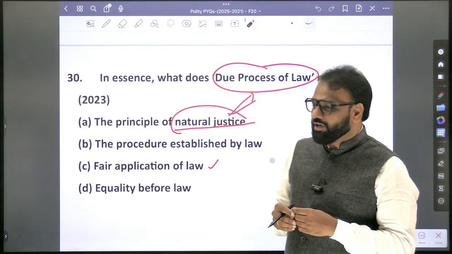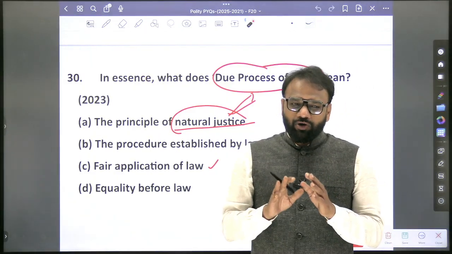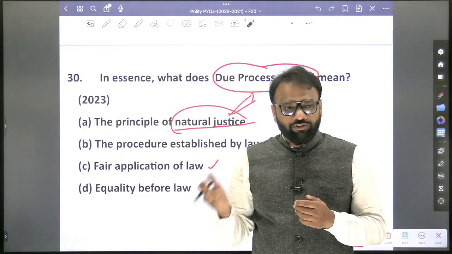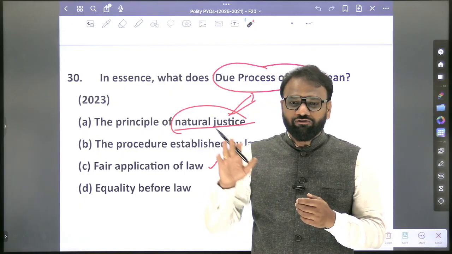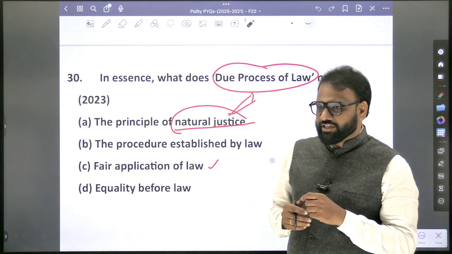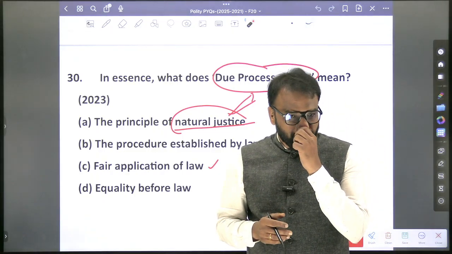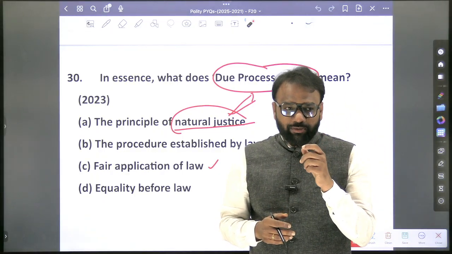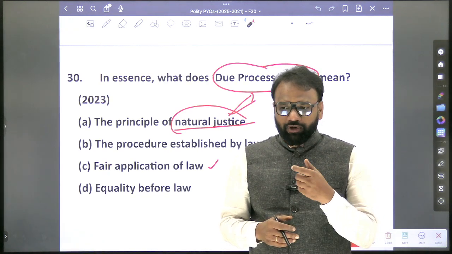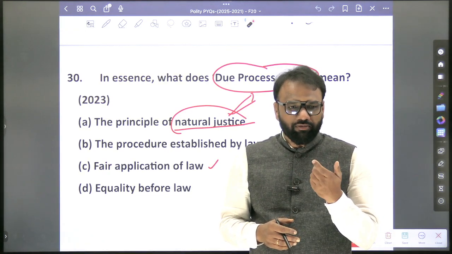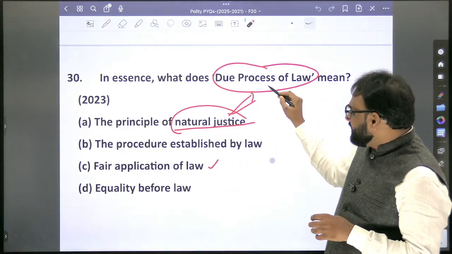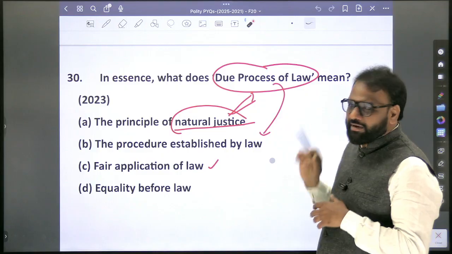In the case of procedure established by law, whether rules and regulations are being followed properly or not, only that is going to be checked. But in due process of law, whether the rules have been properly framed or not, that will also be checked. So due process of law is for this concept. It originated in which country? We have taken the aspect of due process of law from the USA. So all those things we have to revise here. The opposite to due process of law is procedure established by law.